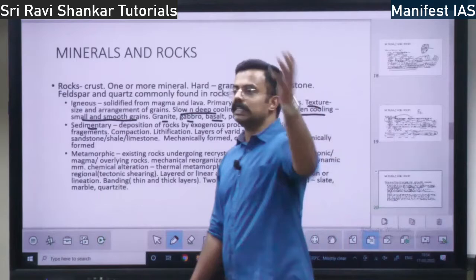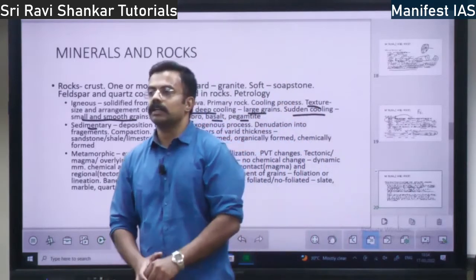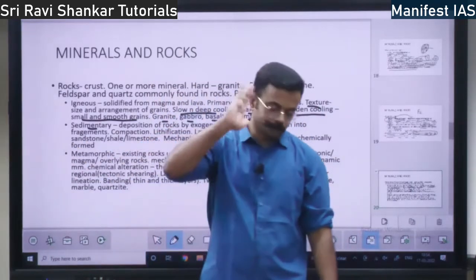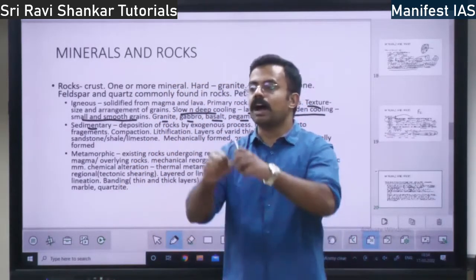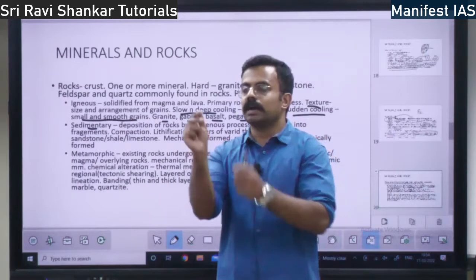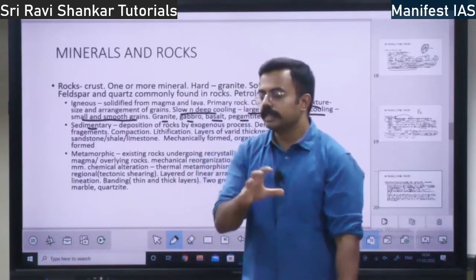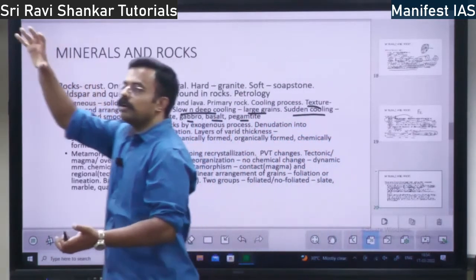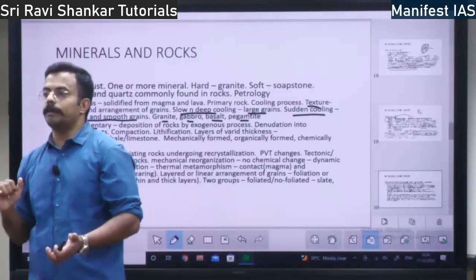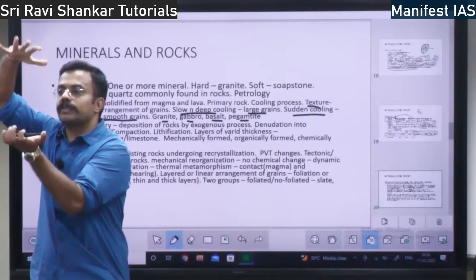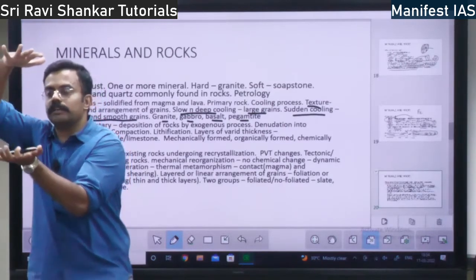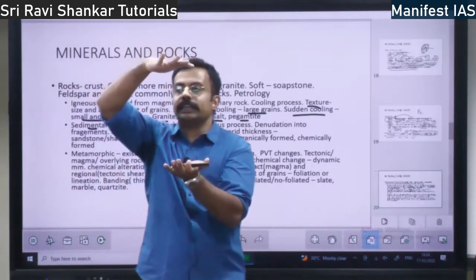So what happens once this rock comes out of the earth? Because of weathering, the rock will break away and it will become small pieces. These small pieces will go and get collected at one place. Because of high pressure and temperature, there will be one process called lithification.